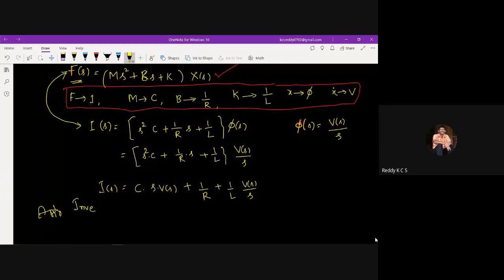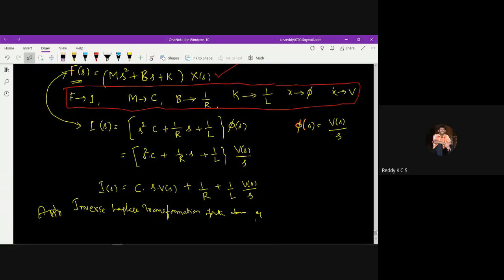because I want to write the time domain equation by applying the inverse Laplace transformation. After writing the time domain equation, I have to develop the electrical network accordingly. So now apply the inverse Laplace transformation for the above equation.